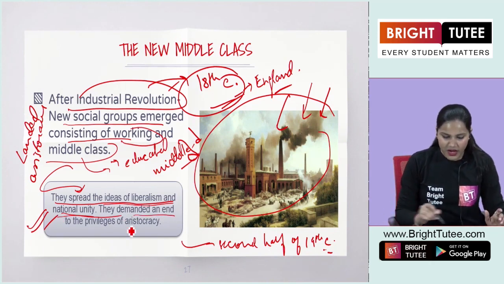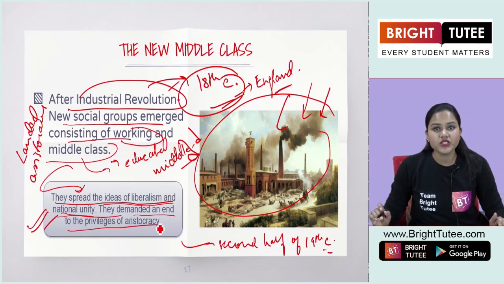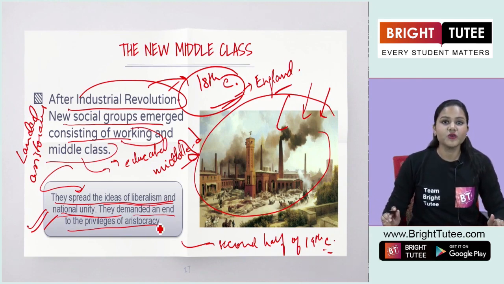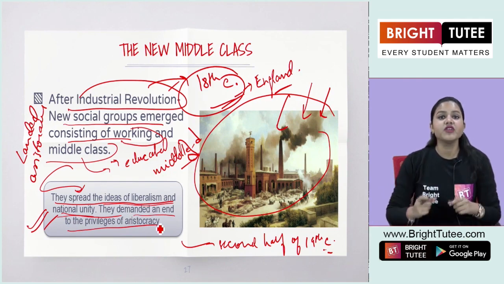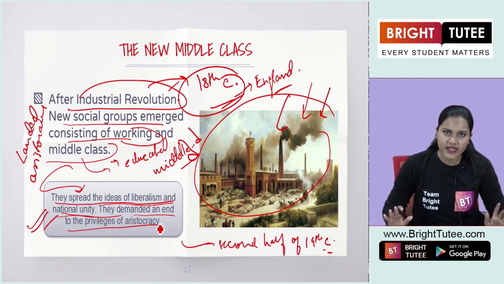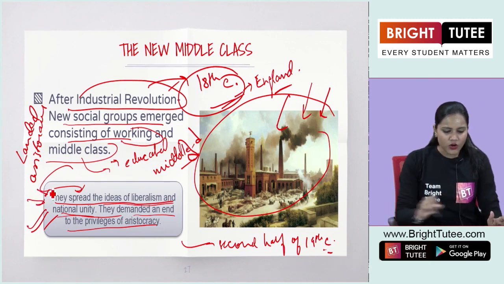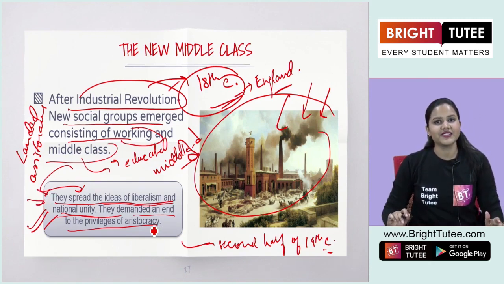They also demanded an end to the privileges of the aristocracy. Yes, they wanted to live a free life, right? And they also wanted to have equal status in society. That is why they started emphasizing all these new ideas that were not known to people, or that people never tried to emphasize.